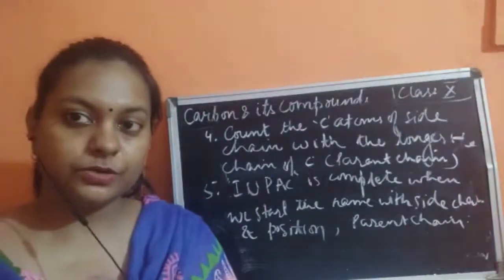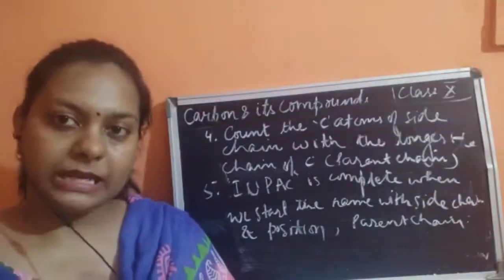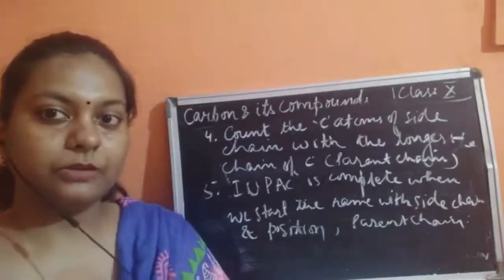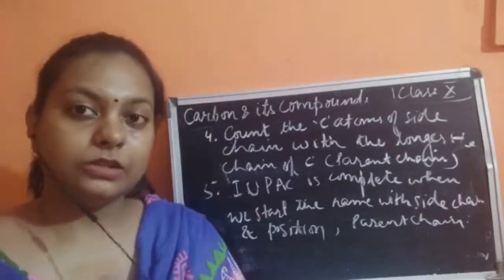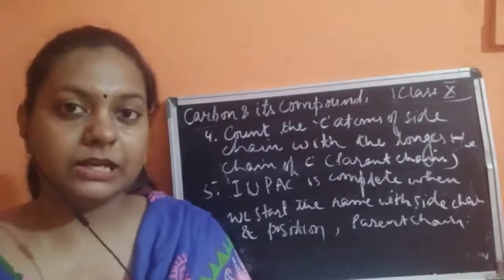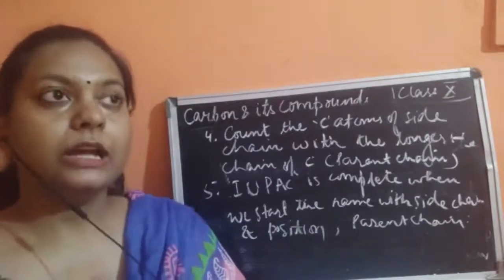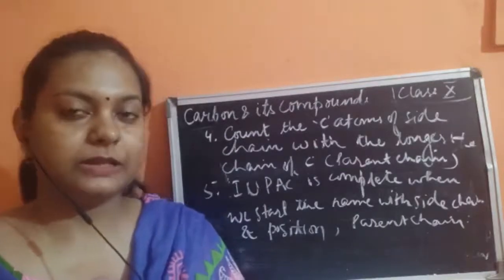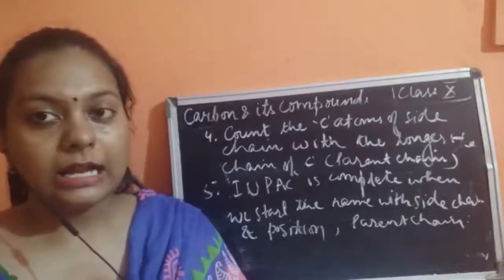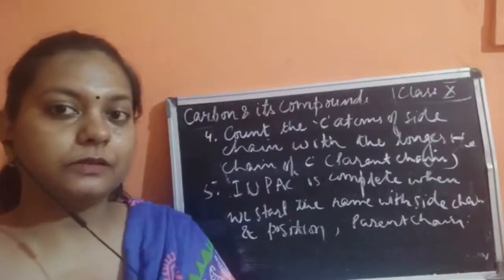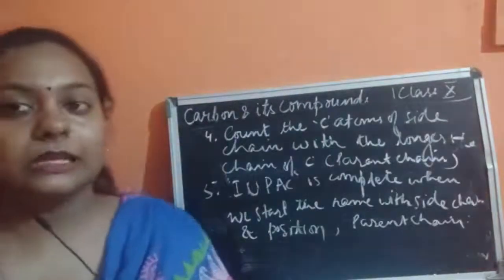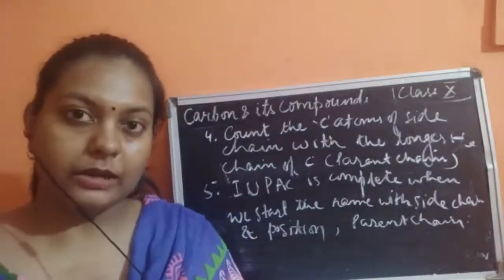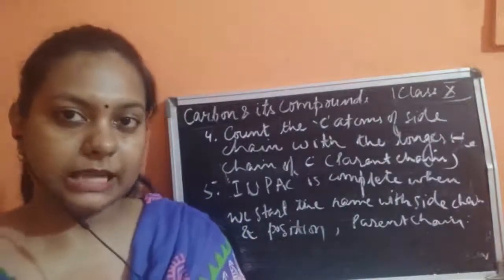In the next videos I will discuss some examples and show you how to select the parent chain, how to number the parent chain, and how to include the side chain in it. I'll come up with more examples for a better explanation of these rules, which will make it clearer and help you understand how to write these IUPAC names.